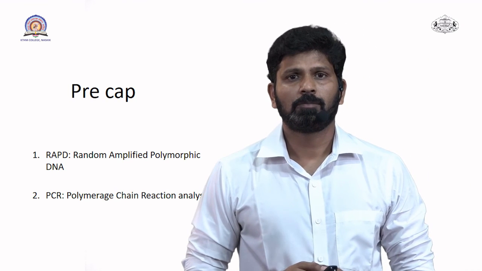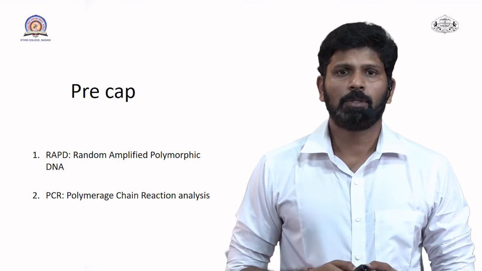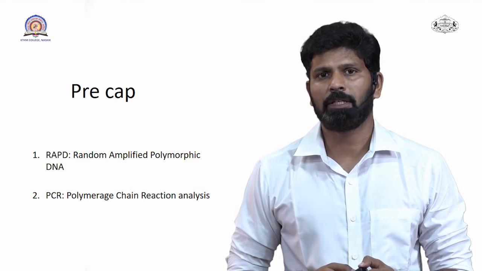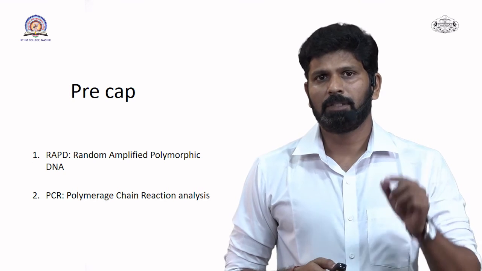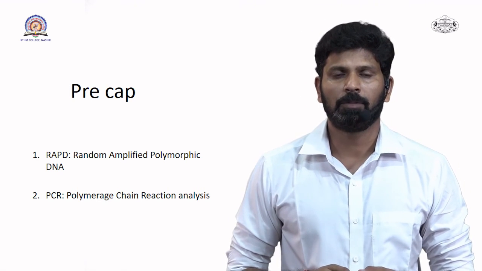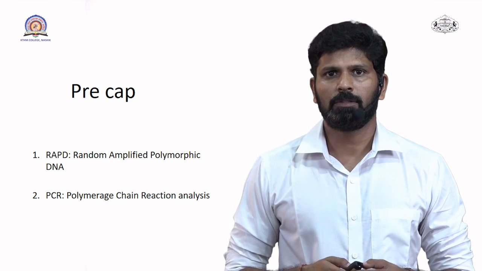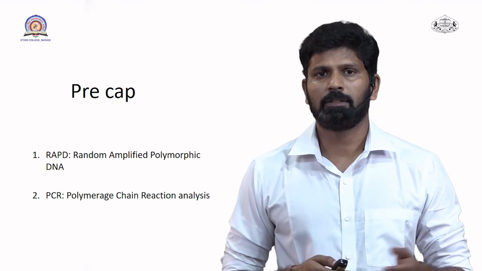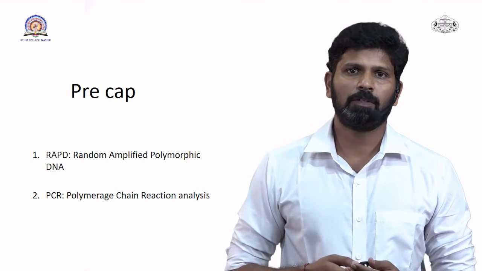In the next lecture, we are going to discuss the RAPD, that is random amplified polymorphic DNA, and then PCR. These are again two different tools in molecular taxonomy which are used for the analysis of, or to investigate, the polymorphism in different organisms.